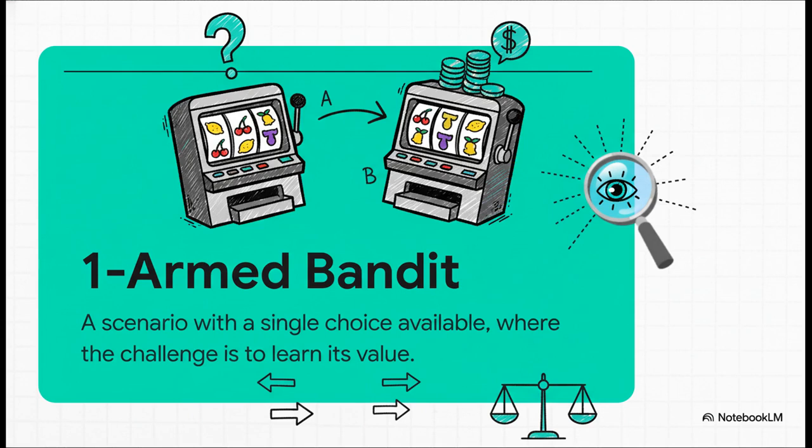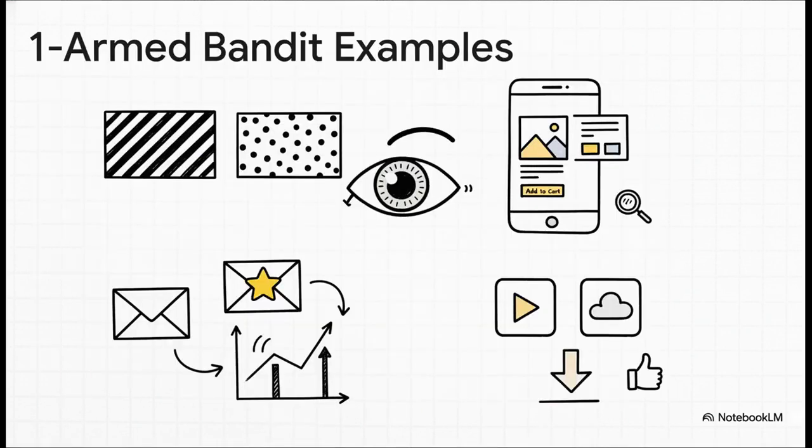Even though you usually have two choices, like version A and version B, the problem is about figuring out the value of that one decision. Seriously, this is everywhere. When a company tests two different ads to see which one gets more clicks, that's a bandit problem. Or when an e-commerce site tries two different website layouts to see which one makes people buy more. Or an email with two subject lines, or an app with two different icons, all of these are about quickly finding the winner and exploiting it to get the best results.